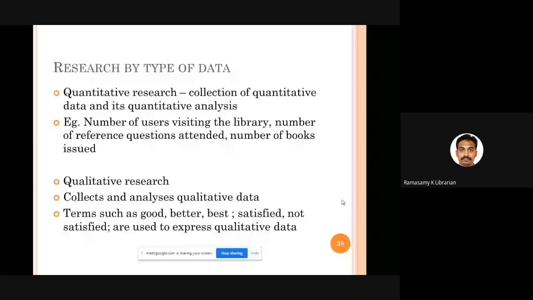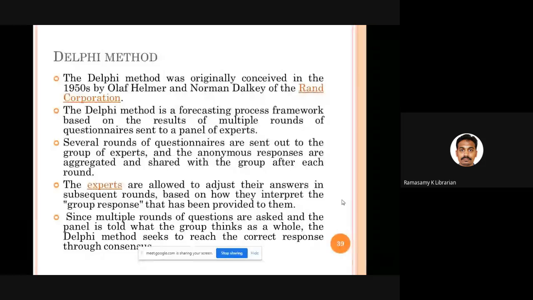Then in 1950s, the 2 gentlemen, Helmer and Dalkey from Rand Corporation, they initiated this particular research method. See this framework. See, we are going to study the users' behavior after 5 years, after 10 years.